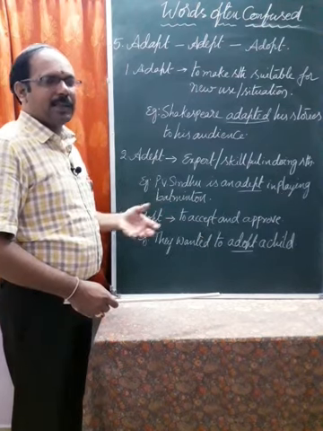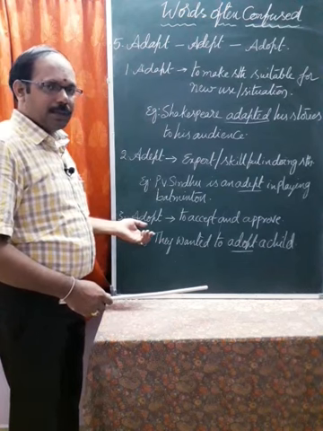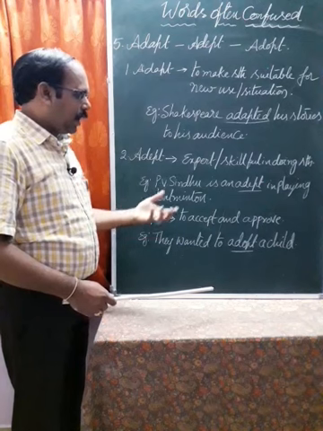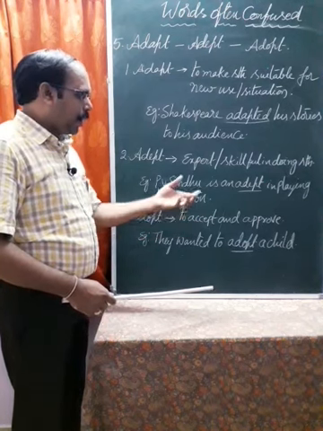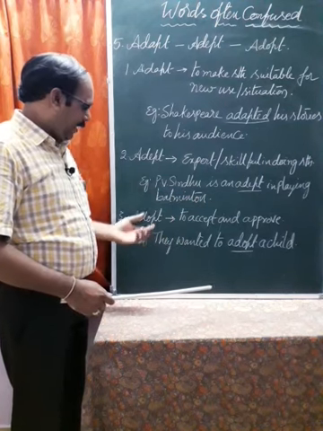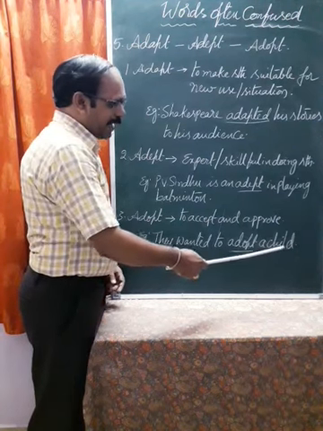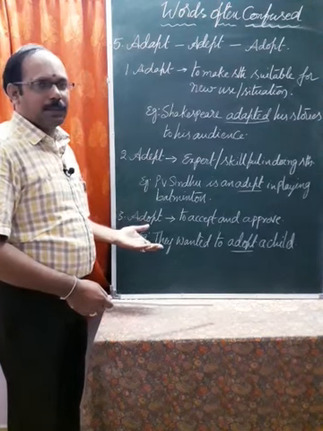The adept means skill. The next one is adopt. Adopt means to approve legally, to accept and approve. An orphan as a child is called adopted. They wanted to adopt an orphan as their child. That means adopt.